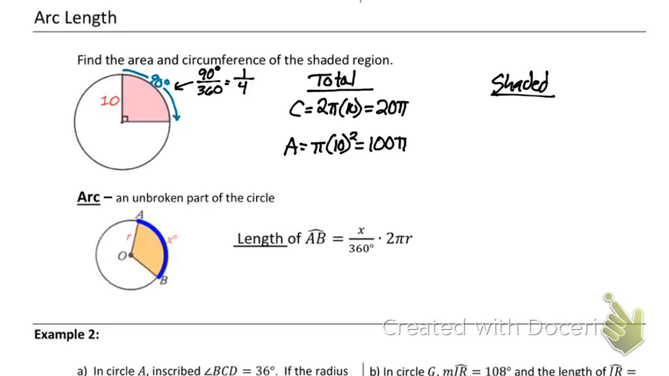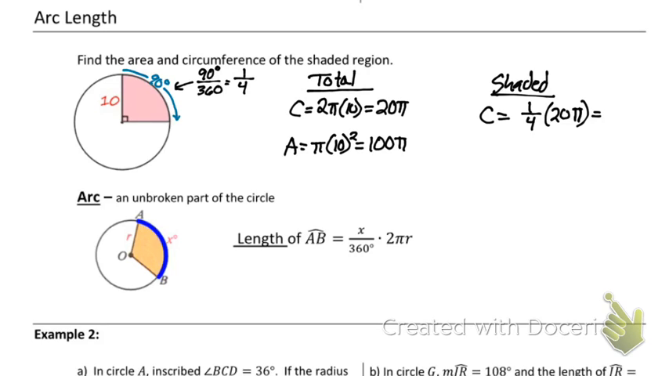So the shaded area is going to be a quarter of your area, and a quarter of your circumference. To calculate a shaded section, I just need to calculate the circumference and the area and multiply by the percent of the circle we're talking about. So let's do circumference first. It's going to be 1/4 of that 20 pi.